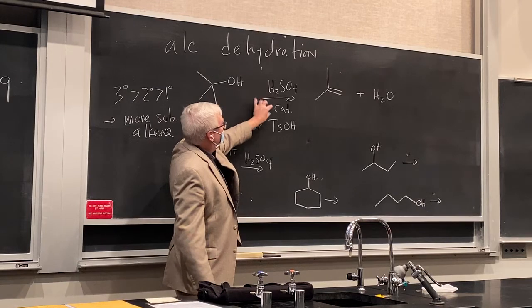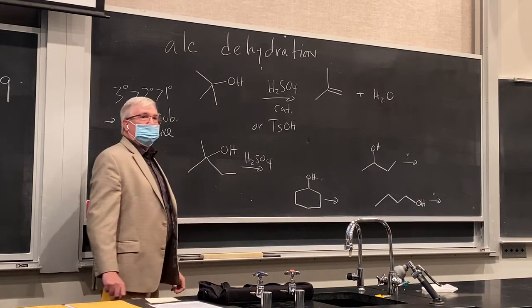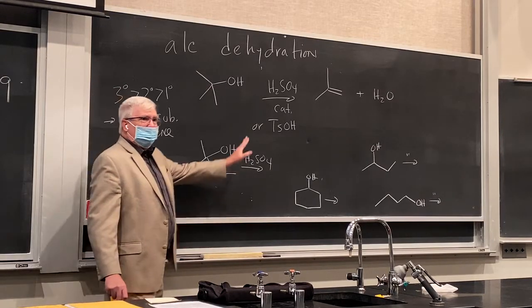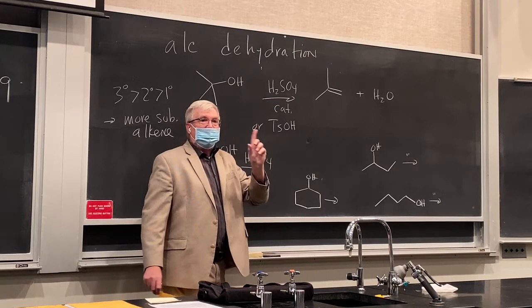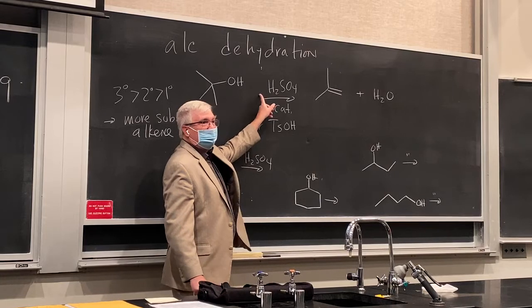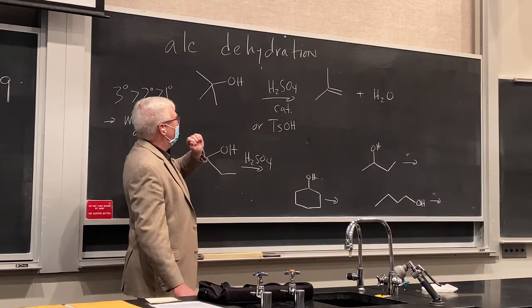Amazingly, if we just add a catalytic amount of a super strong acid, sulfuric acid is the one we'll use. There are other strong acids that will do this. But be careful, not the halogen acids. The halogen acids later on will do something else. They'll halogenate alcohols. So we're not using HBr, HCl yet. And those will give different products. So just a heads up there.